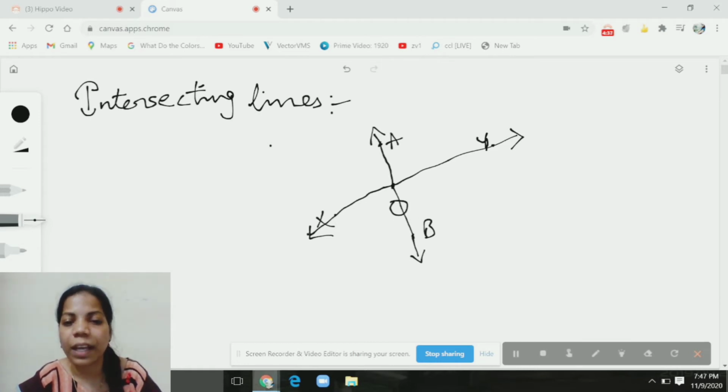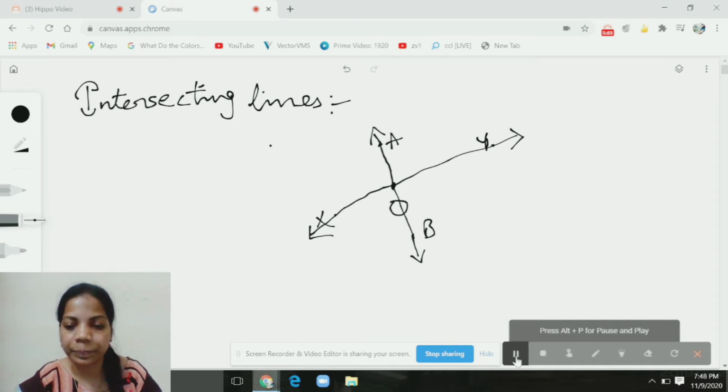Got it, children? XY and AB are called intersecting lines, and the point at which the lines are meeting is called the point of intersection. Okay, XY and AB are intersecting lines, and the point at which they both are meeting is called the point of intersection.